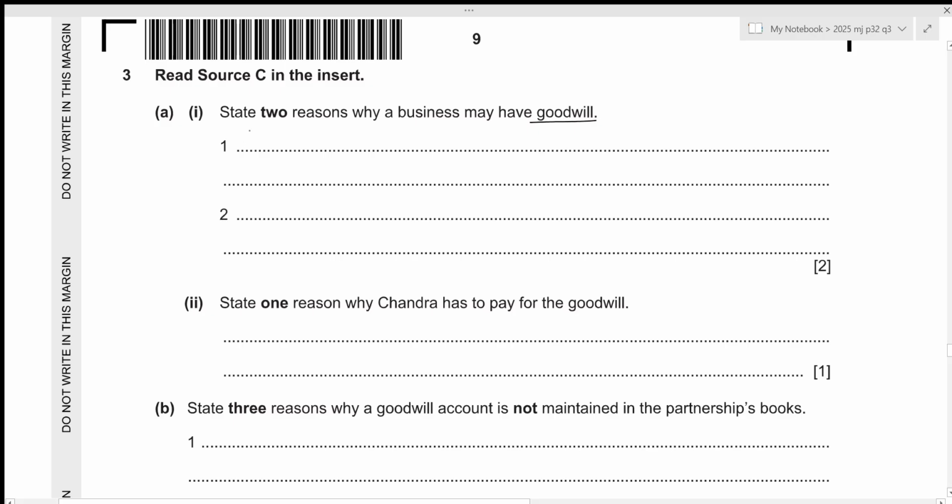Let's write has a large number of loyal customers, or they might have experienced and efficient workforce.